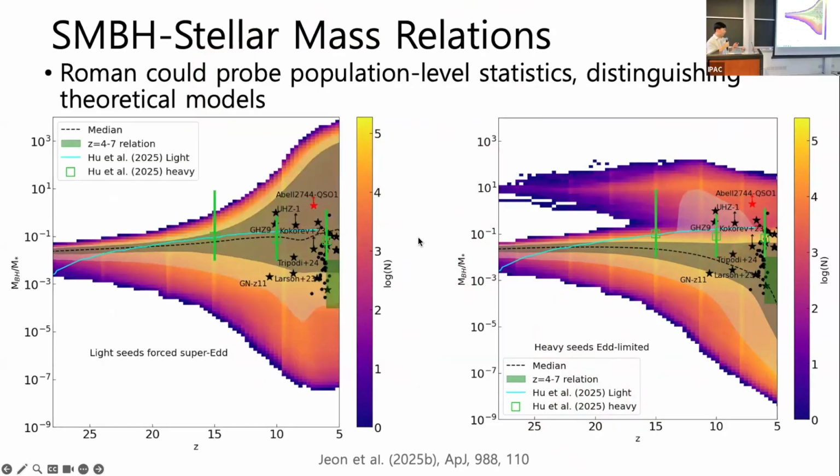Of course, we can enforce super-Eddington accretion to have the stellar remnants also produce these extremely overmassive systems. But again, depending on how well the universe supports these extreme systems, the number density of these overmassive systems will change, which Roman could also probe at the earliest times and then tell us what the universe actually does.